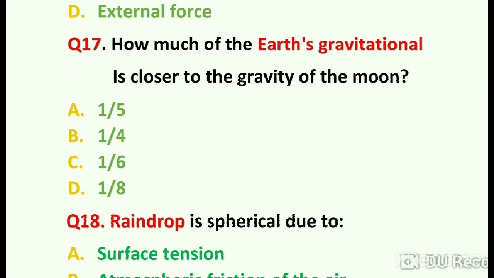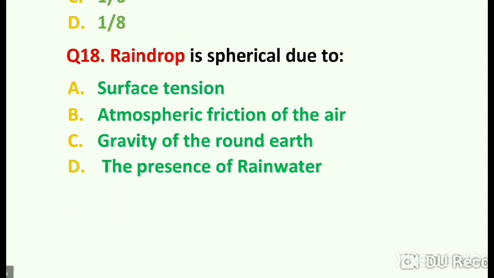Next question is, how much of the Earth's gravitational force is the gravity of the moon closer to? Its correct answer is option number C, 1/6. Question 18 is, a raindrop is spherical due to. Its correct answer is option number A, surface tension. A raindrop is spherical due to surface tension.